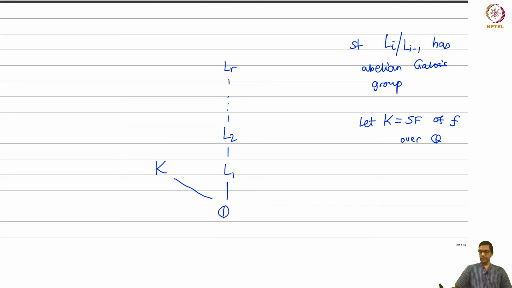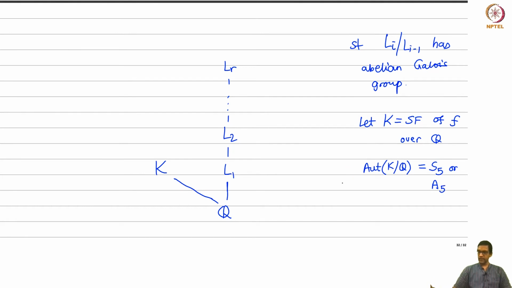Now what does that mean? How can I start using my previous proposition? We are given that the Galois group, the automorphism group of K over Q, is S5 or A5. So let's say suppose it is S5. This is given.